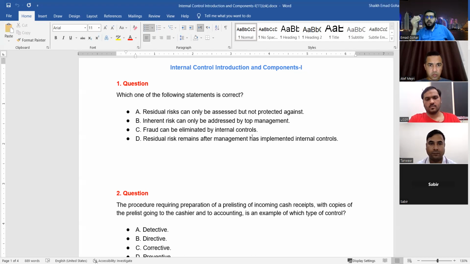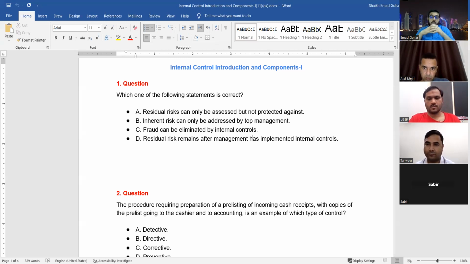So inherent risk, I hope you remember. I told you that is out of the auditor's control. That is due to the nature of the business, and that cannot be controlled by the auditor. Because, like, a gold shop is more risky as compared to the supermarket. So that is inherently risky, right? So accordingly, we need to put the controls.